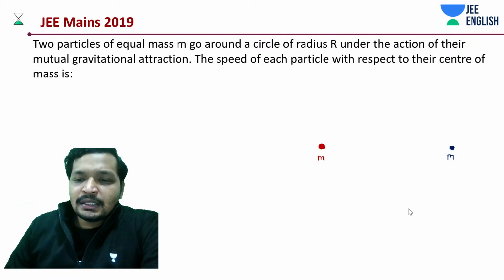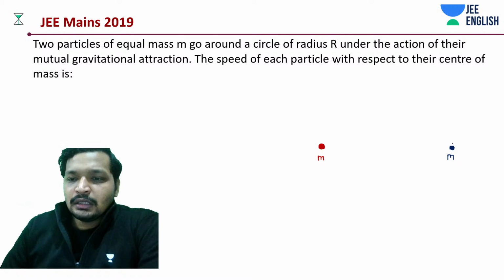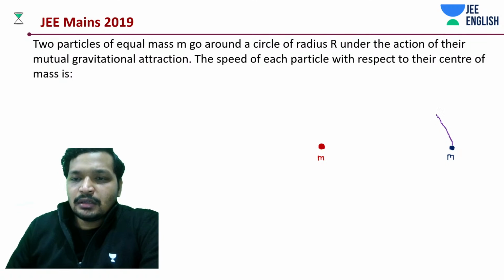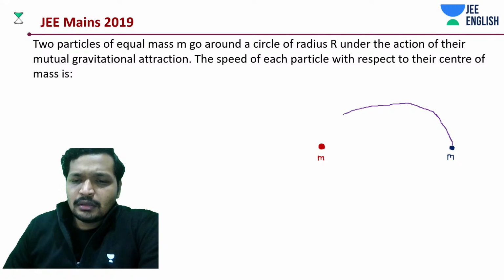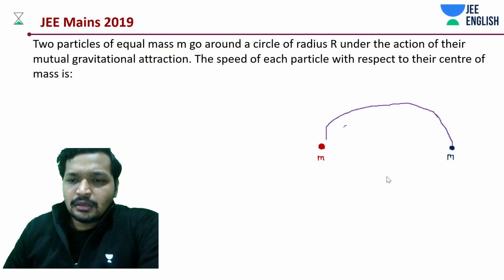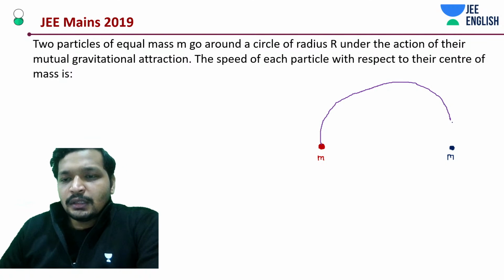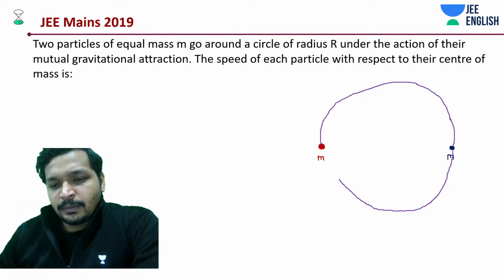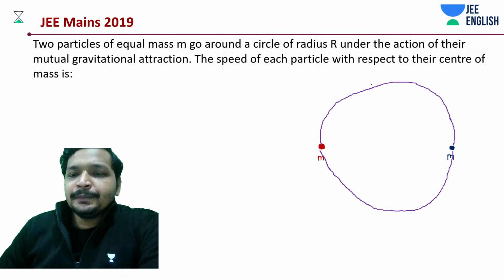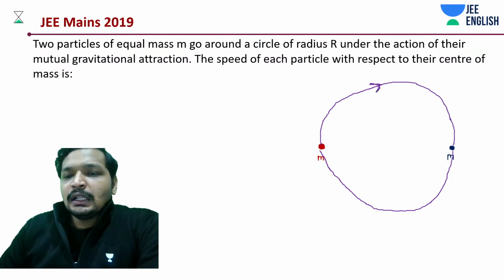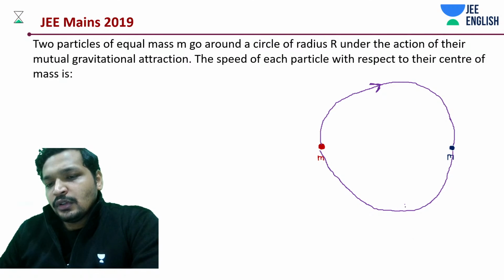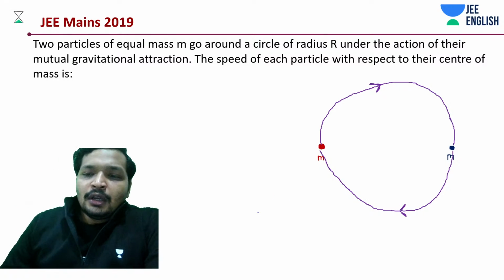Now what is happening is, these two particles are moving in a circular path due to mutual gravitational attraction.